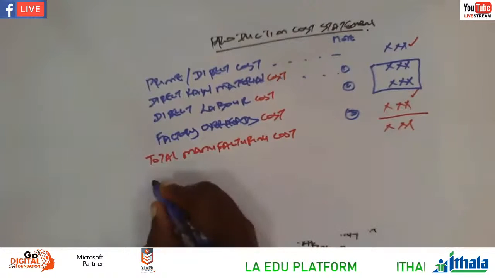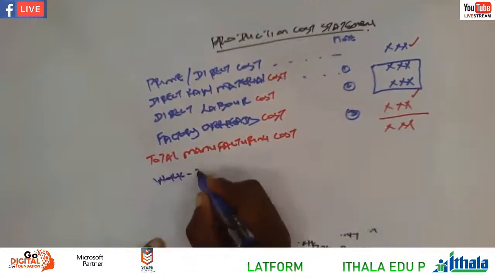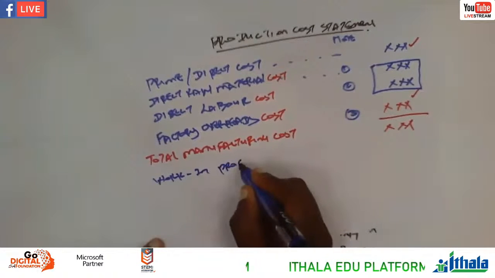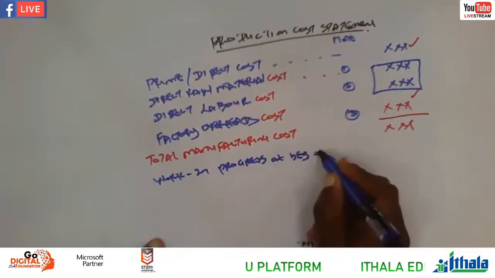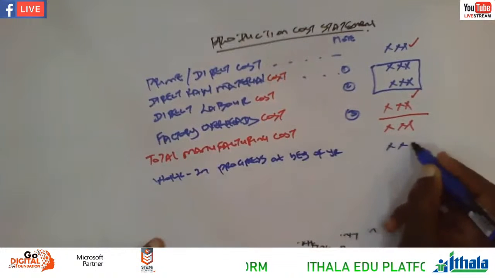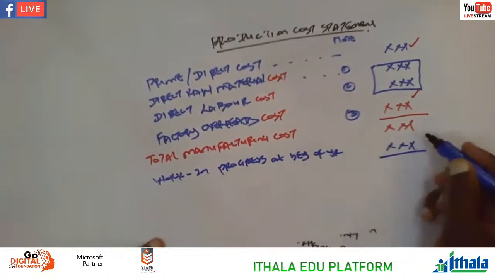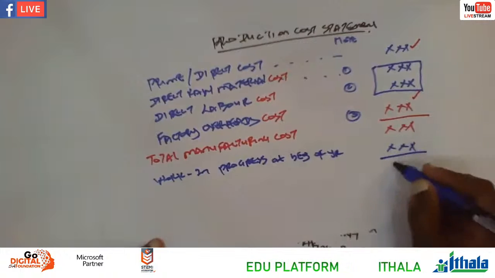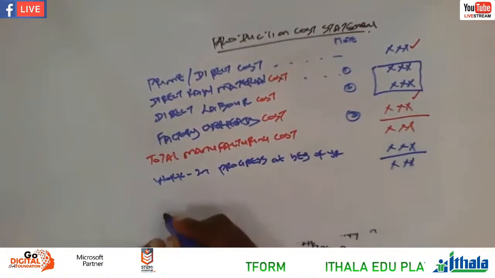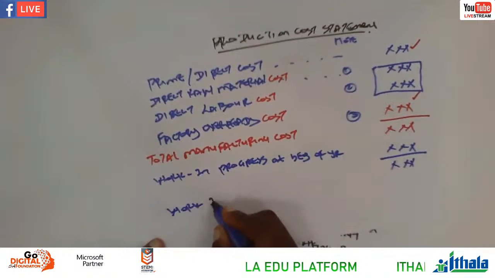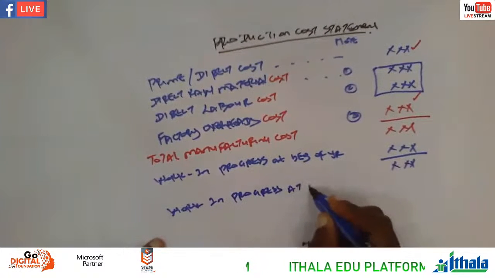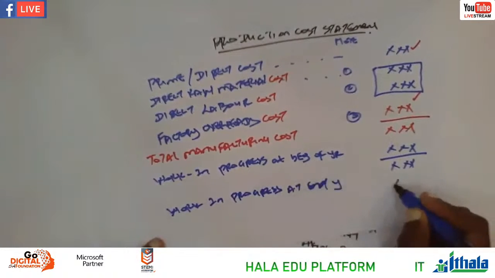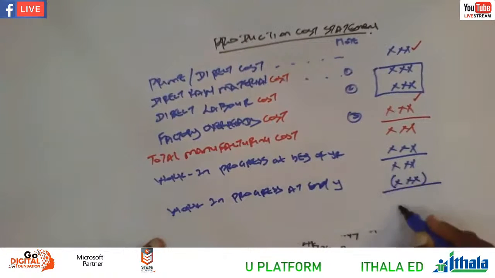And then from here, we have work in progress, or work in process, at the beginning of the year. You record the figure, right? You add now total manufacturing costs plus work in progress. Okay. And then from there, you disclose that figure. That figure does not have a name. And then now we have what? Work in progress at end of year. At the end of the year, put the figure here. You must always less at the end of the year.